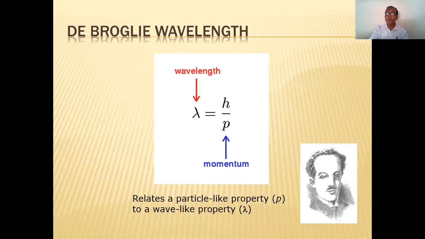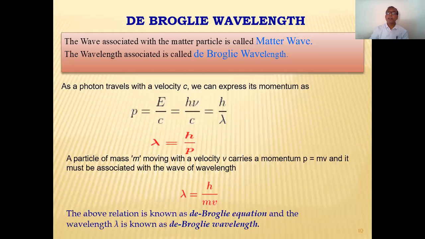Yes. Now de Broglie's wavelength: I have just explained to you that the wave nature was explained by de Broglie, therefore it is called the de Broglie's wave, and the wavelength of the de Broglie wave is also called the de Broglie's wavelength. The wave associated with the matter particle is called the matter wave, isn't it? And the wavelength associated is called the de Broglie's wavelength, and it is denoted by the symbol lambda.